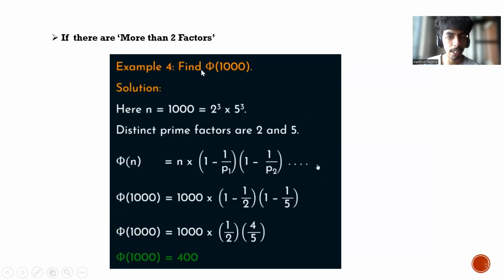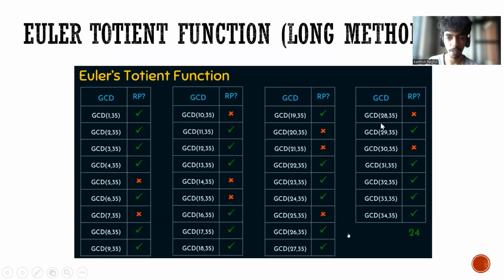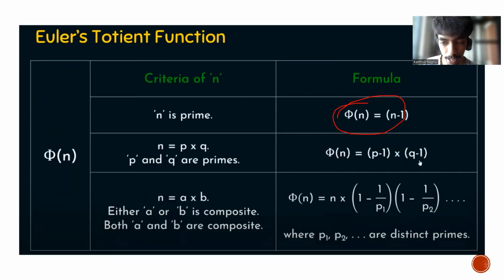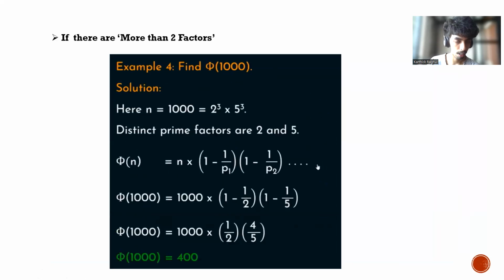So when we look at this last example, phi of 1000, we know that n equal to 1000, which is equal to 2 power 3 into 5 power 3. So there are distinct prime factors, which are 2 and 5. Therefore we have to apply this formula, where n into 1 minus 1 by p1 into 1 minus 1 by p2, and so on, for the number of prime factors we have. When we put 2 and 5 into this formula, we get the result as 400.